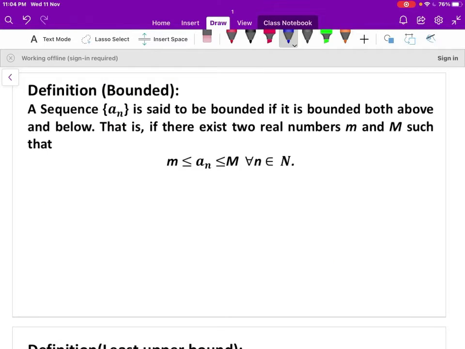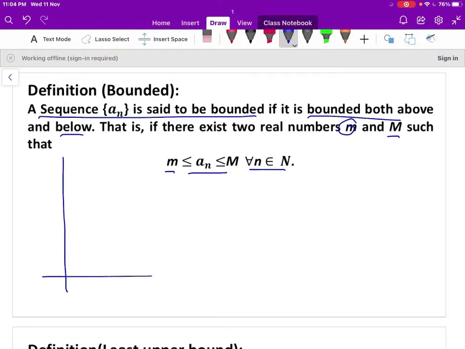We'll now give the definition of boundedness of a sequence. A sequence an is said to be bounded if it is bounded both above and below. That is, if there exist two real numbers m and capital M such that m is less than or equal to an, less than or equal to capital M, for all n belongs to N. So we can show it graphically.